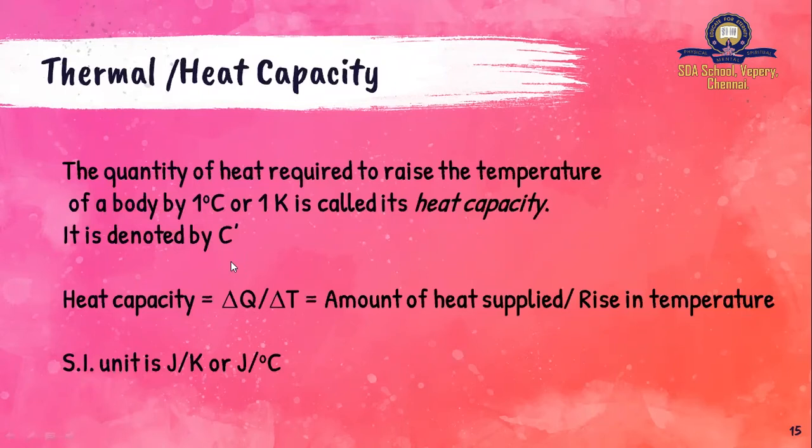How do we measure heat capacity? The heat capacity is measured by the amount of heat supplied divided by the rise in temperature. The amount of heat supplied is the amount of heat that you give to raise the temperature, and the rise in temperature is 1 degree Celsius. Okay. So how do you find the unit for heat capacity? Simply substitute the units for these values. Heat supplied, what is the unit for heat? Very good, joules. What is the unit for temperature? Kelvin or degree Celsius. So your SI unit will be joule per Kelvin or joule per degree Celsius.